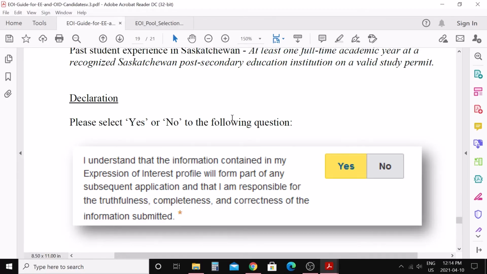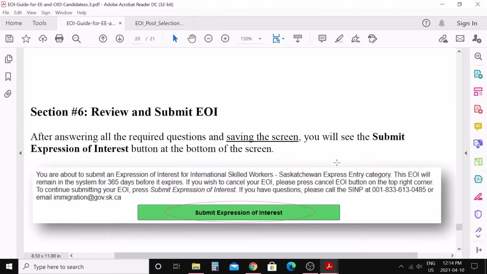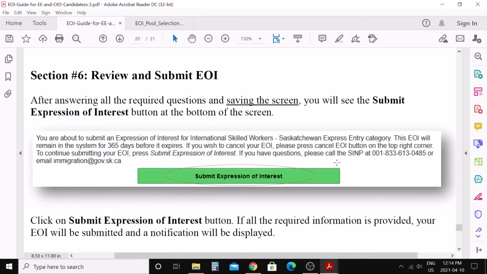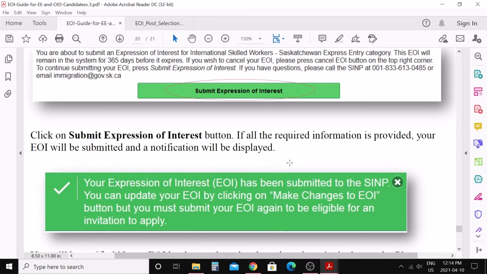Then you need to declare that the information you provided is correct and you are responsible for it. So obviously we say yes here, and at the end you can review your whole profile, and then click on submit expression of interest. A notification will be displayed like this, and you are done with your expression of interest here.